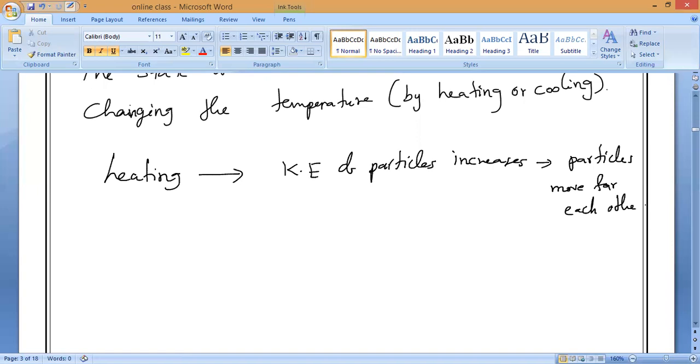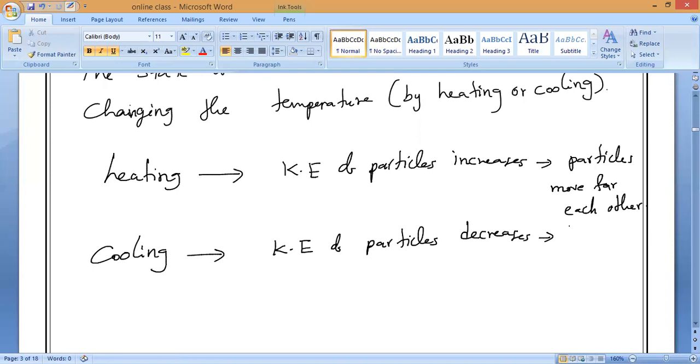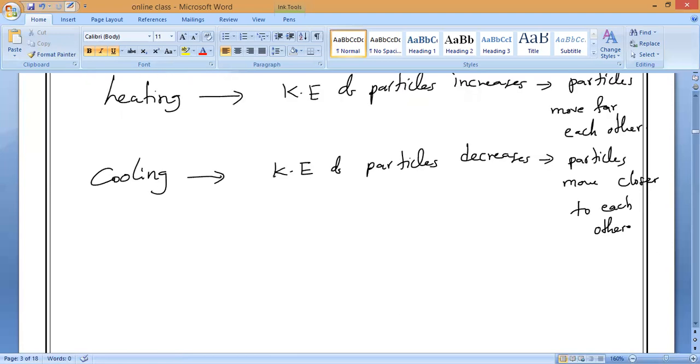Now, by cooling, what is happening? Kinetic energy of particles decreases, and particles will come closer. Particles move closer to each other. Is it okay? That is very, very important, so please all of you note it down.